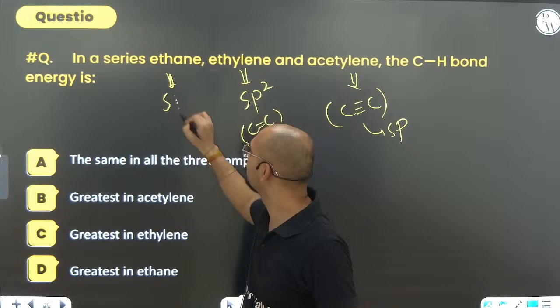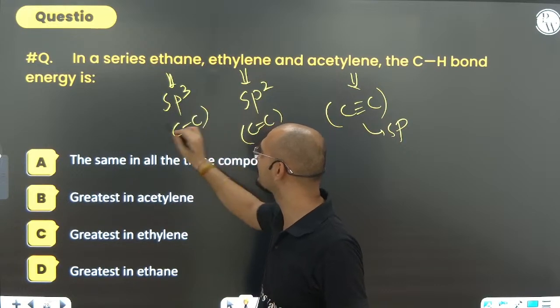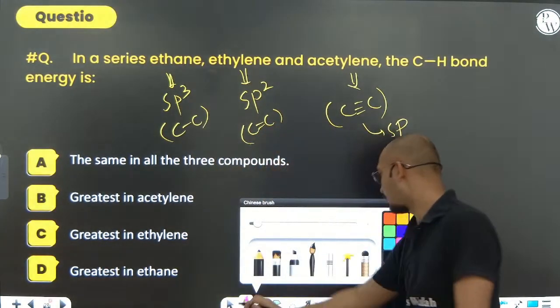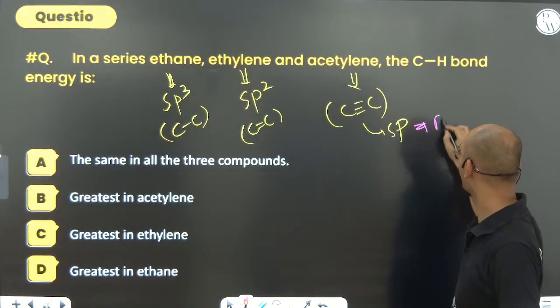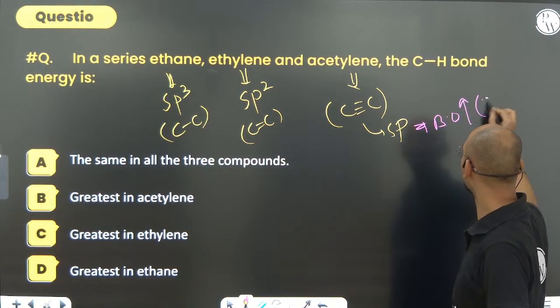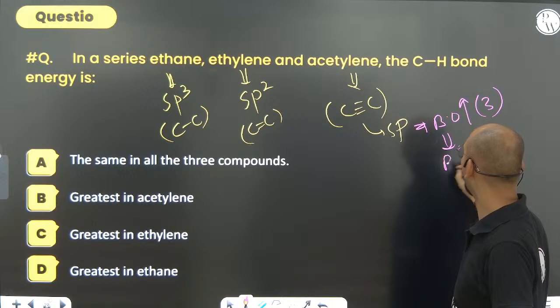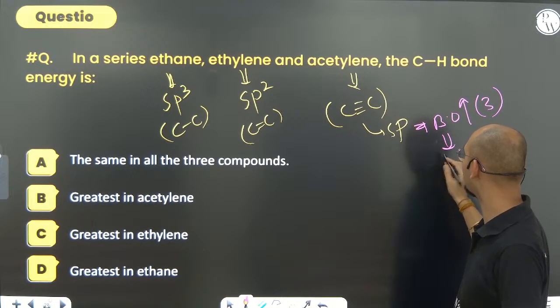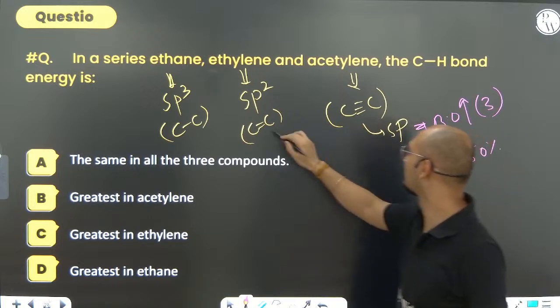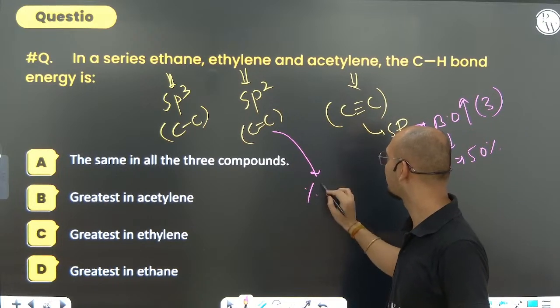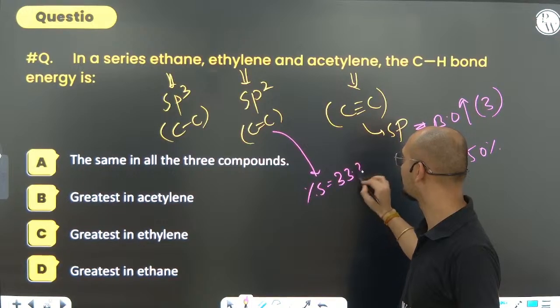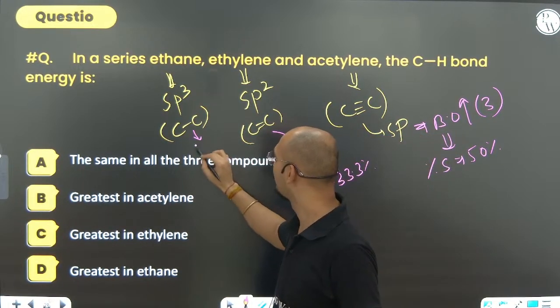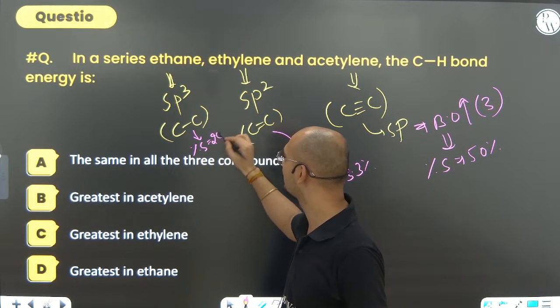Ethane, sp3, because carbon has a single bond. Bond order is maximum, that is 3. And percentage S character is how much? 50%. For sp2, percentage S character is 33.33%. And here percentage S character is 25%.